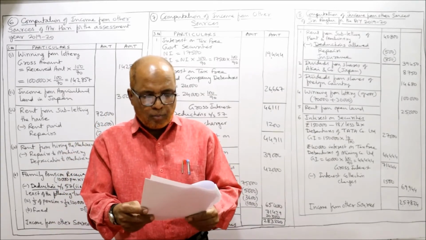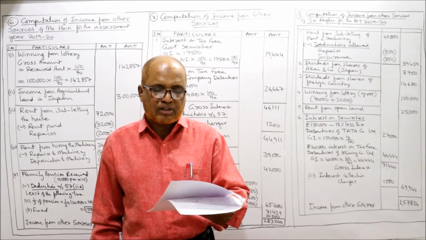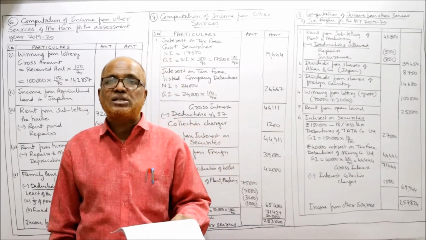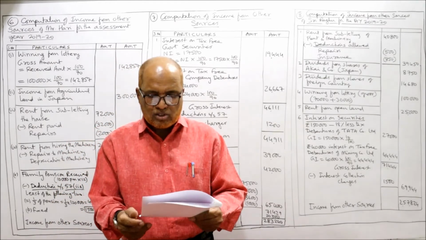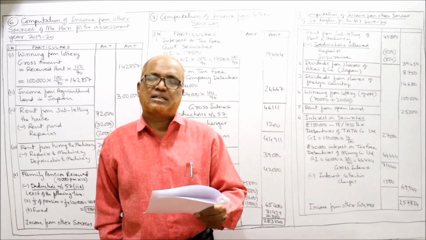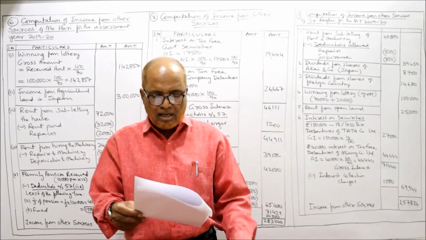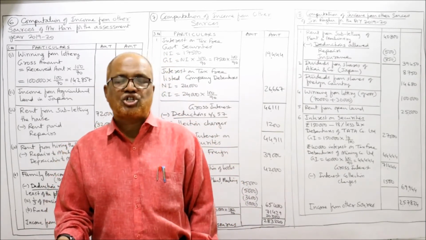Then rupees 1,50,000, 18% less tax debentures of Tata Company Limited. This will come under income from interest on securities. Then 40,000 interest on tax-free debentures of mining company, unlisted. That will also come under income from interest on securities. Interest collection charges are 1,500. This will be allowed as deduction.